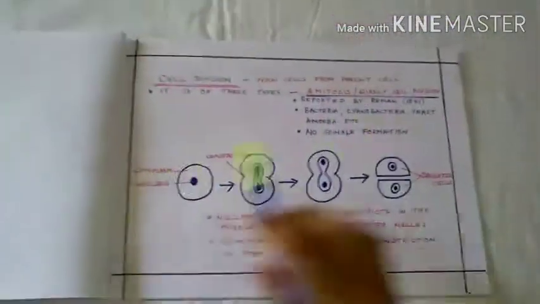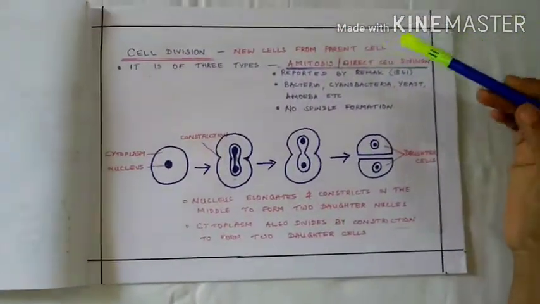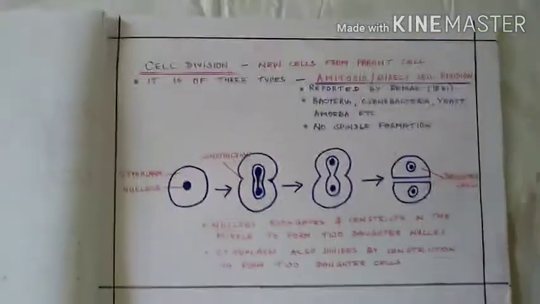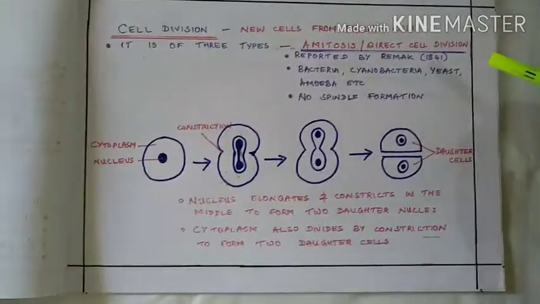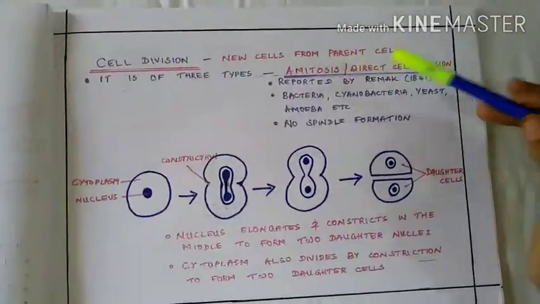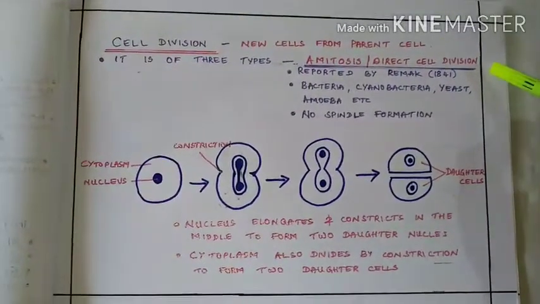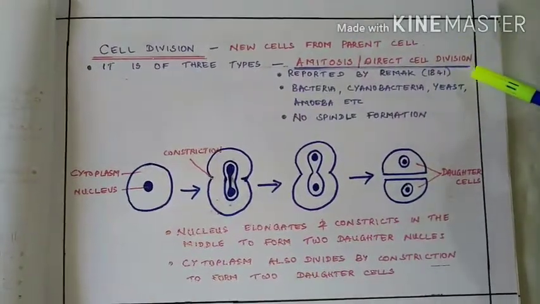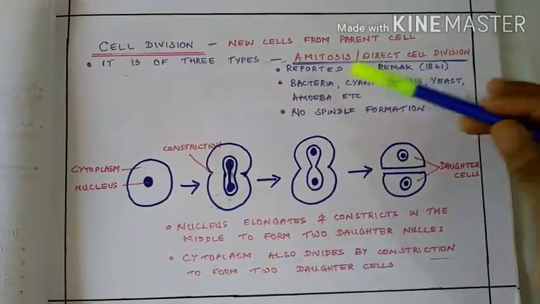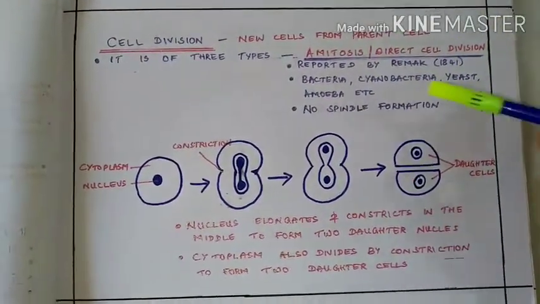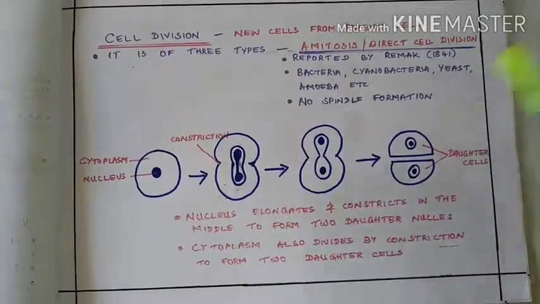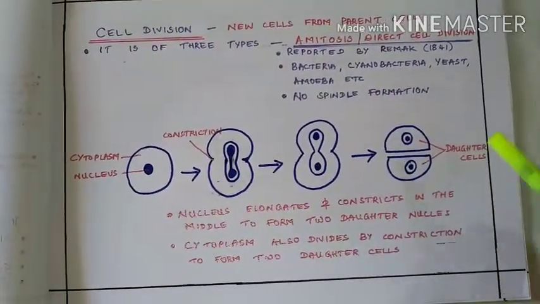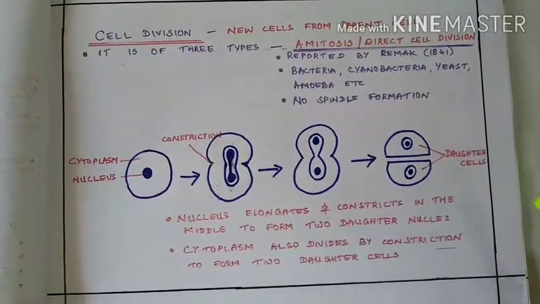Cell division actually means production of new cells from parent cells. There are three types, of which amitosis or direct cell division is mentioned first. It was reported by Remak in 1841, observed in bacteria, cyanobacteria, yeast, amoeba, etc. In such kind of cell division, no spindle formation is seen.